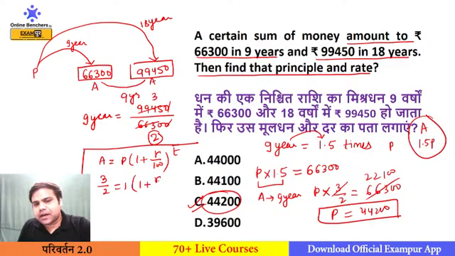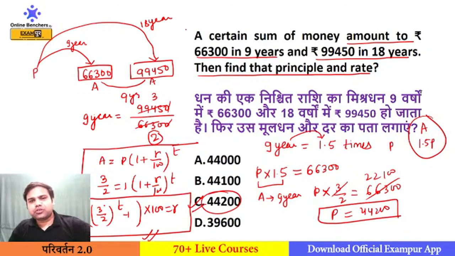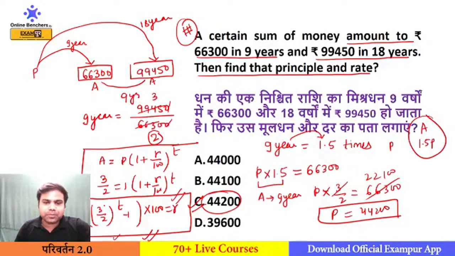So 3 by 2 equals 1 into (1 plus R upon 100) to the power T. So (3 by 2) to the power 1 by T minus 1, into 100 will be your rate of interest. Yes, in this question the rate of interest will be this complex. If this question comes in your exam and the examiner wants to ask you the rate of interest, the options will be this complex, right? And I know the time here is 9 years. So time here is 9 years.